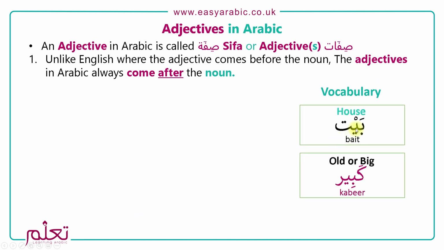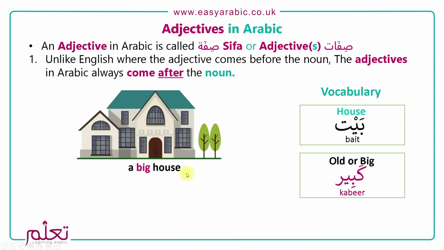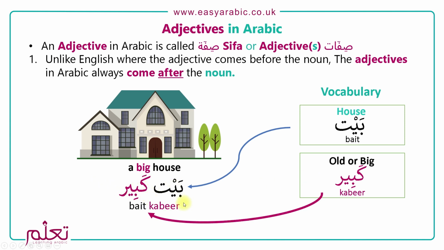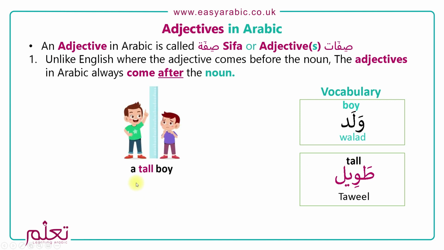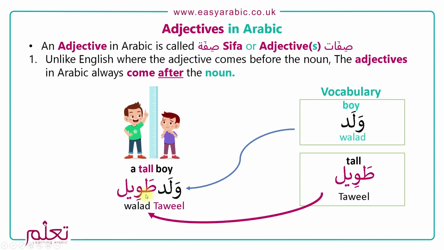Look at another one. We've got Bait, which is house, and Kabir. When we say a big house, we say Bait Kabir. Next one, we have Walad, which is boy, and Tawil, which is tall. A tall boy would be Walad Tawil. That is the thing you must remember about adjectives in Arabic: the adjective always comes after the noun.